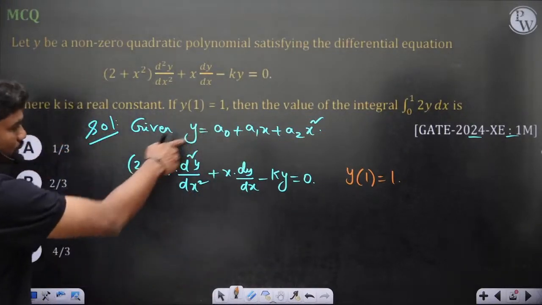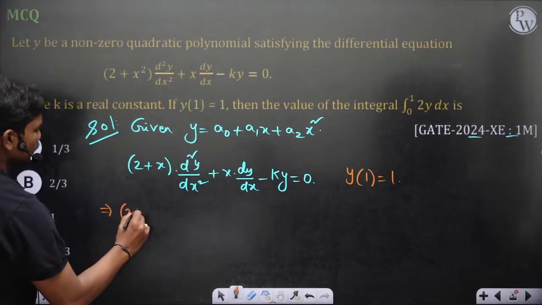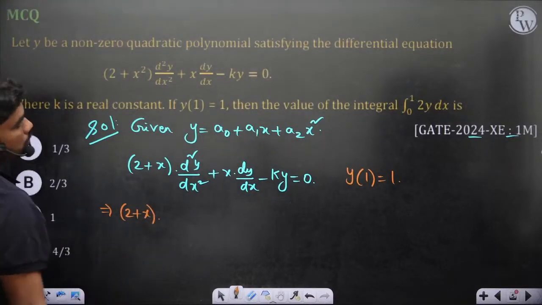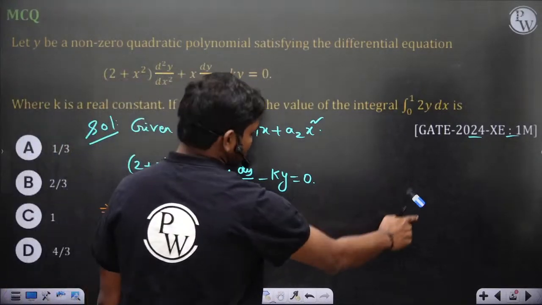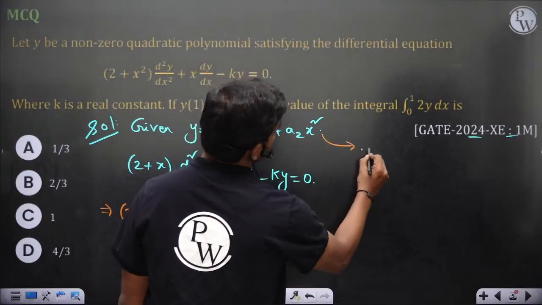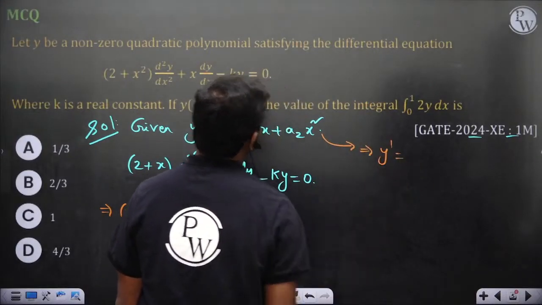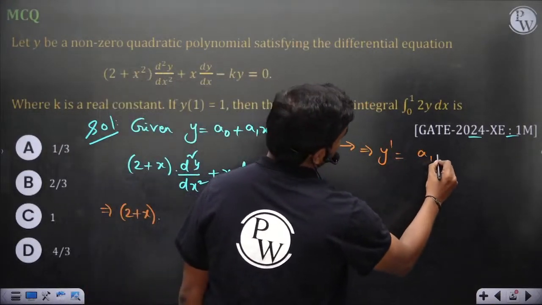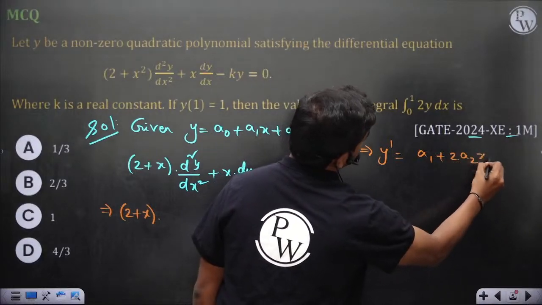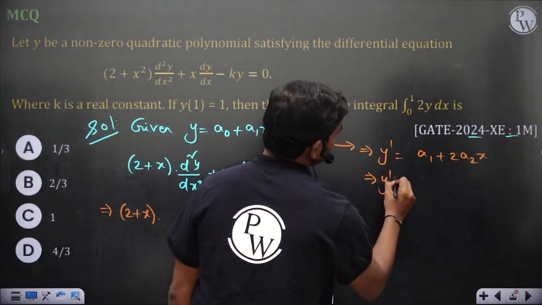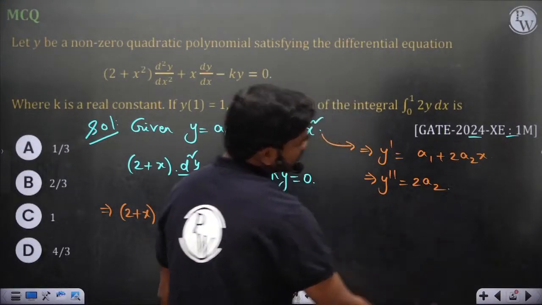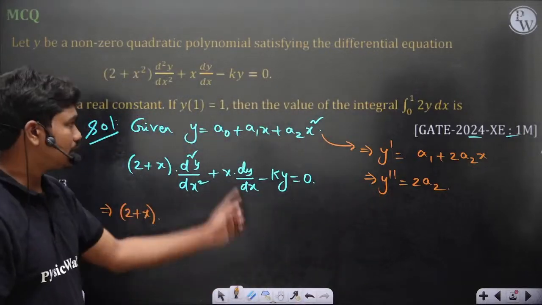First let us substitute into the equation the derivatives of this. y dash is equal to a1 plus 2a2x, correct? And y double dash is equal to 2a2. This is how you get the differentiations for this given polynomial.